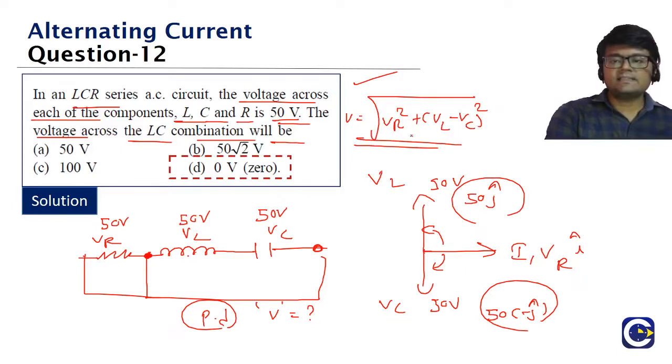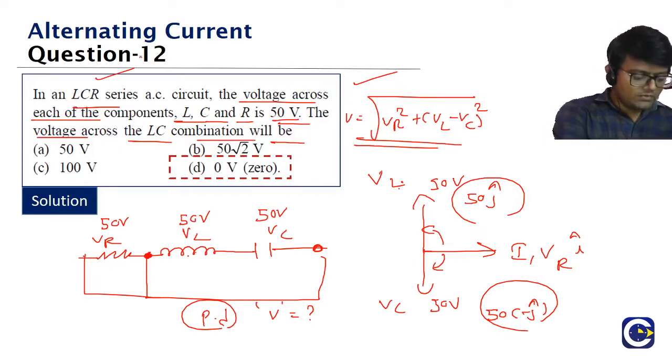If you see, this is just similar to the vector kind of formula, right? VR is I cap. The resultant of these two, in some other problem I am saying. In this problem, this and this are equal. That's why they are cancelling each other. In some other problem, the net value will be VL minus VC or VC minus VL, whichever is higher, and that will be along the J cap. The resultant is like root of X component square plus Y component square. Clear, guys? So this formula is important: the net voltage across the LCR in a series circuit.